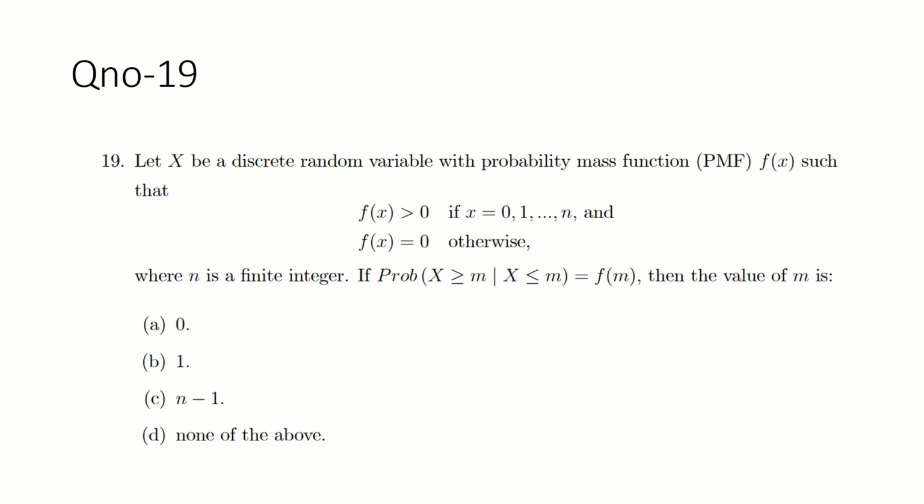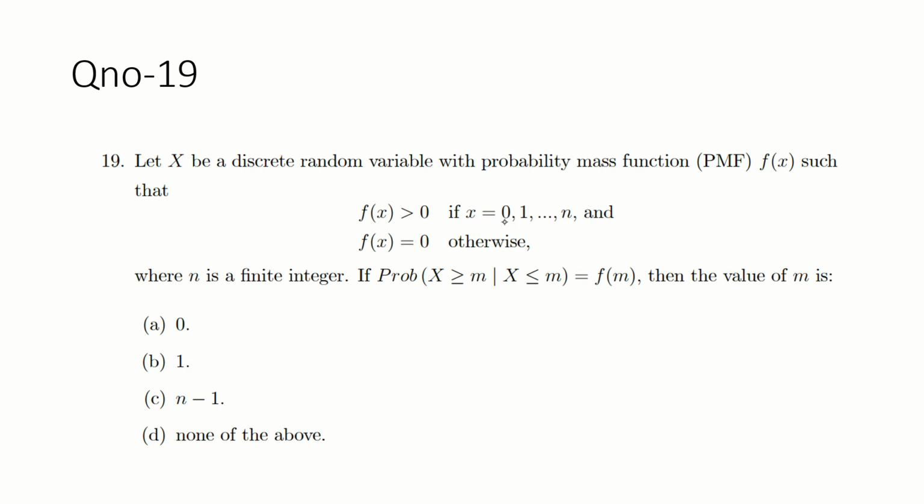Okay, so question number 19. Let X be a discrete random variable with the probability mass function PMF f(x) such that the density function is greater than 0 if x equals 0, 1 up till n, and f(x) equals 0 otherwise.